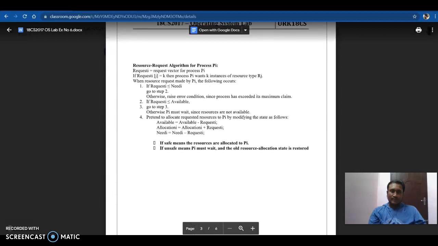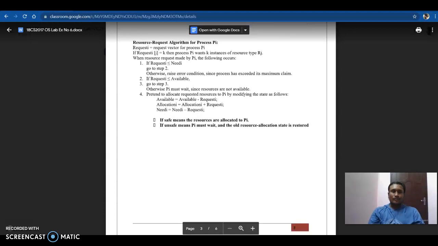Resource request algorithm for process Pi: Request i is the request vector for process Pi. If Request[i][j] equals k, then process Pi wants k instances of resource type Rj. When a resource request is made by Pi, the following occurs. Step 1: if Request i is less than or equal to Need i, go to step 2.